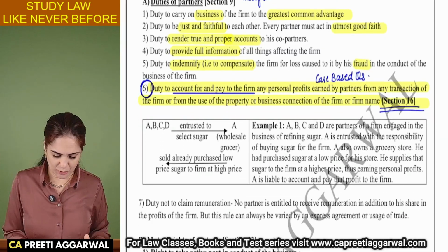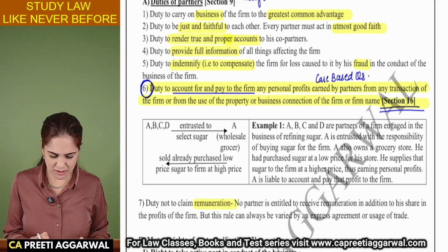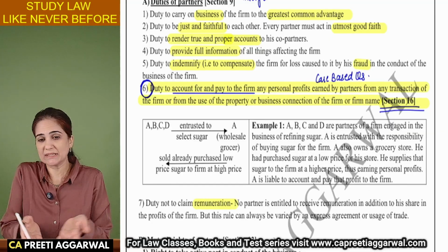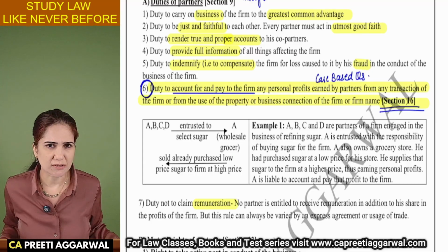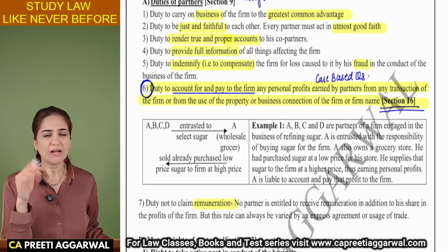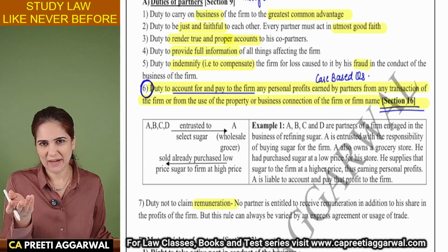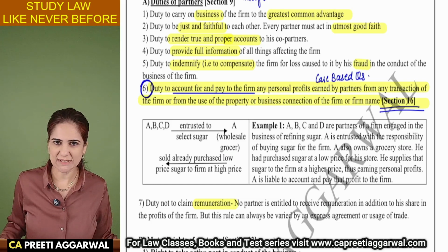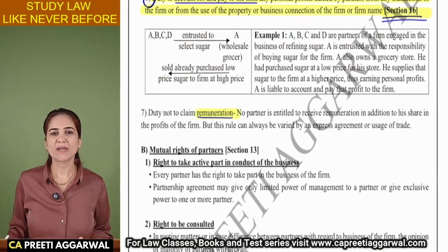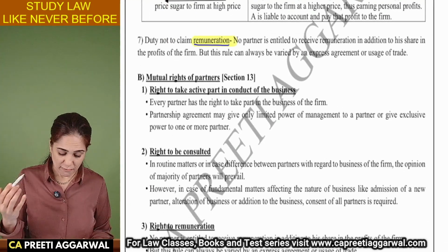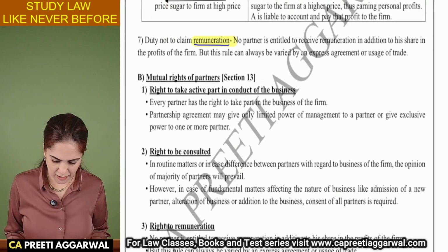No right to claim remuneration, obviously, because you cannot claim remuneration unless it is allowed by the deed. We say that partner, you're an adventurer, you are getting a share of profit. Why do you need anything over and above that? You're not an employee to earn salary. So, therefore, you do not have the right to claim remuneration. What are the mutual rights of the partners?